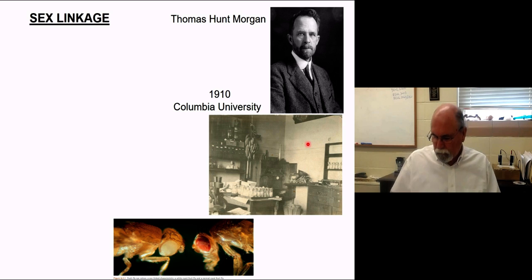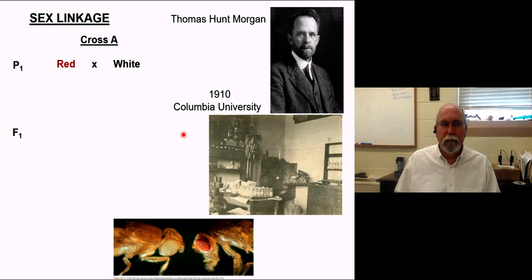And he set up the cross looking like this. He said, okay, let's take some of these red-eyed females, because that's what he had. He didn't have any white-eyed females at the time. Let's cross her with a white-eyed male. And when we do that, let's see what we get.